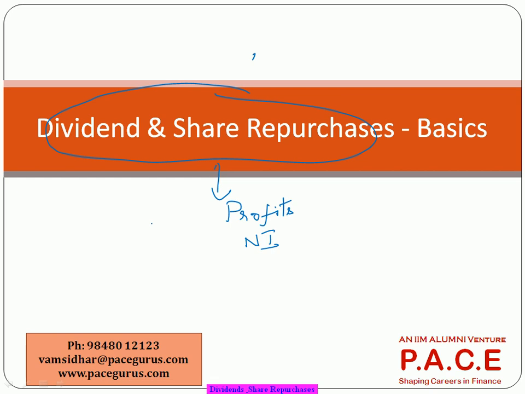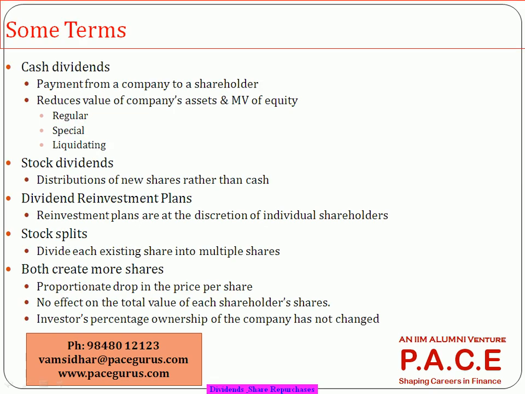Using that profit, should it give dividend or should it buy back some of the existing shares? So both of them have that kind of linkage. Whatever net income the company has generated, for what purpose it has to be used, to what all uses that the net income can be put. So from that standpoint, we will be talking about these two concepts.